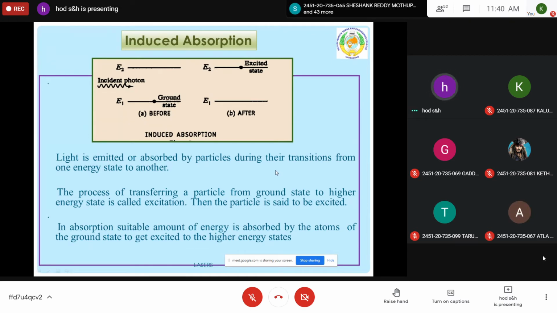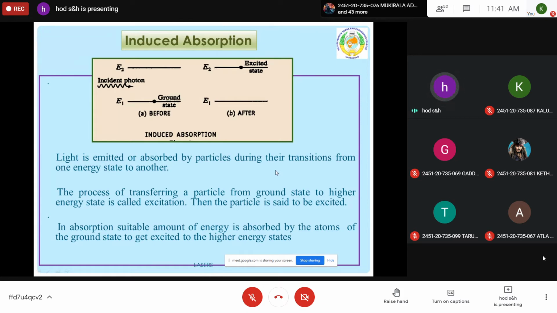Generally in atomic mechanisms, excitation and de-excitation take place. That means transfer of particles or atoms from higher energy to lower energy, and to higher energy again, takes place in general. When a photon is allowed to be incident on a particle in the ground state, this particle or atom absorbs the energy and jumps from the lower energy state to the higher energy state. It is called excitation, and the particle is called an excited particle, and the mechanism is called induced absorption. By absorbing a photon, a particle can be transferred from the lower energy state to the higher energy state.